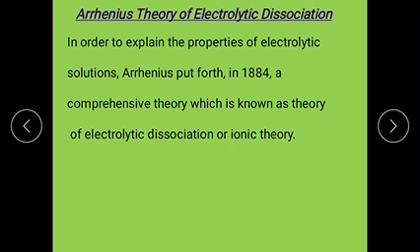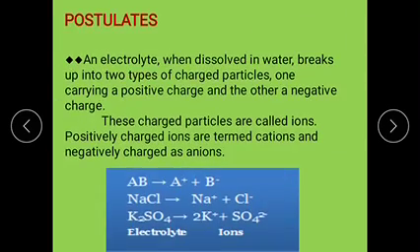In this theory, he explained how the electrolyte is dissociated into ions. That is called ionization. To explain that, the properties of electrolytic solutions were explained in the form of a theory known as the Arrhenius theory of electrolytic dissociation. According to him, he gave some postulates.